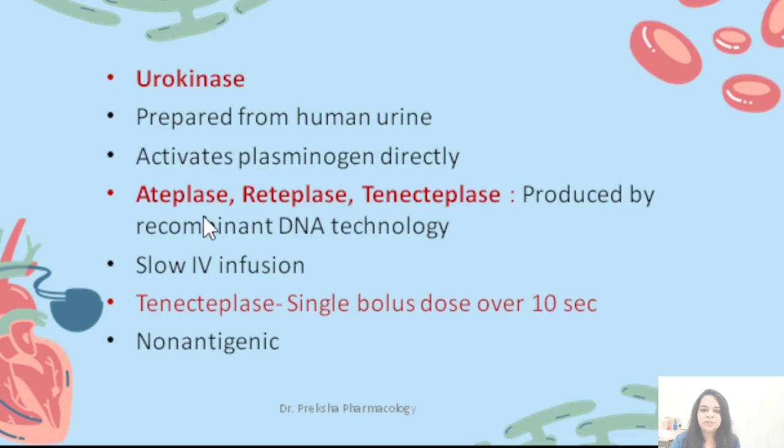Now coming to the tissue plasminogen activators, which include alteplase, reteplase and tenecteplase. These are usually produced by recombinant DNA technology. Alteplase and reteplase are given by slow IV infusion, whereas tenecteplase can be given as a single bolus dose over 10 seconds. So during transport of the patient to the hospital, if tenecteplase is available, you can give it as a single bolus dose over 10 seconds. And all these drugs are non-antigenic in nature.